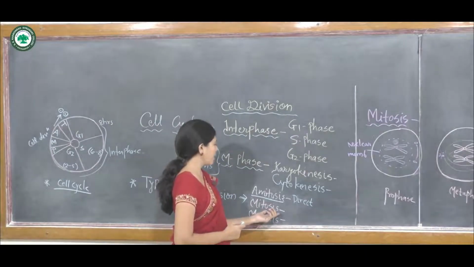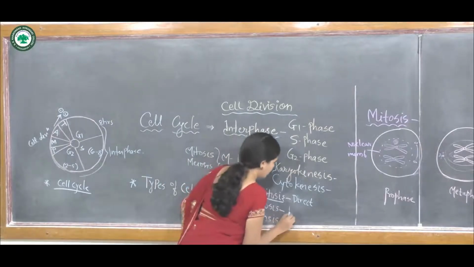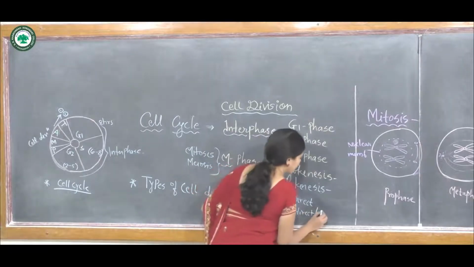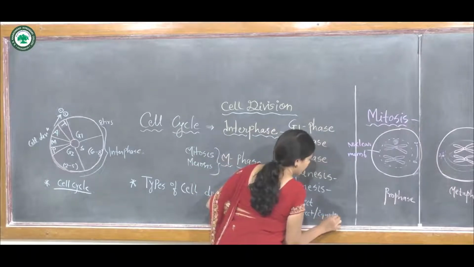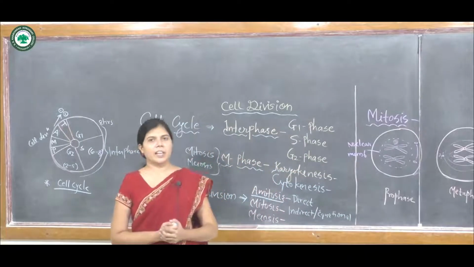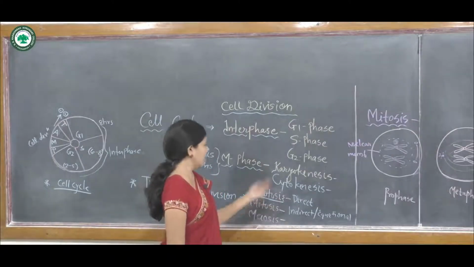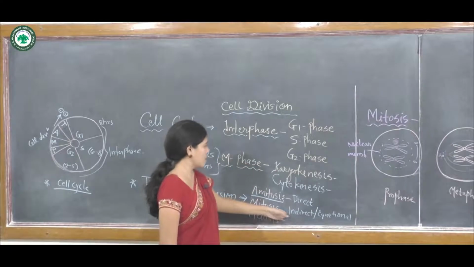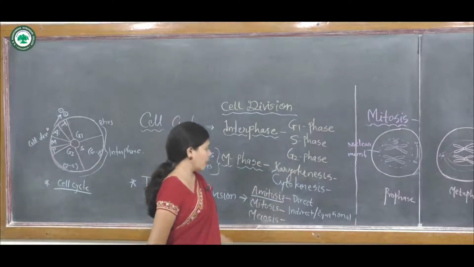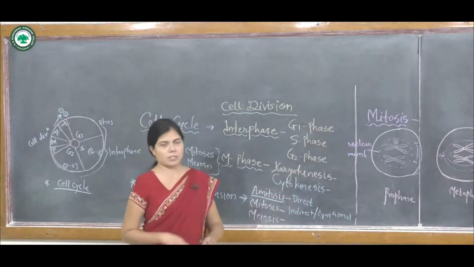The second one is mitosis. Mitosis is known as the indirect division. It is also known as equational division. Both haploid cells as well as diploid cells are divided mitotically. Means mitosis occurs in haploid cells as well as in diploid cells, and it is known as the indirect division.